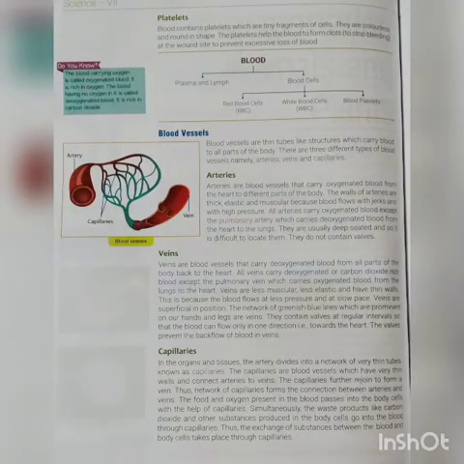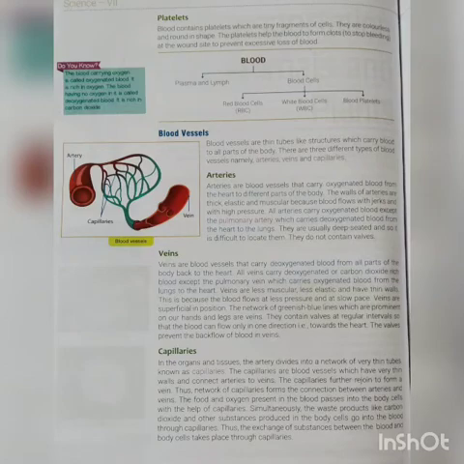Okay students, now the next blood cell is the platelets. They are tiny fragments of cells. They are colorless and round in shape. The platelets, students, help the blood to form clots. That means they help the blood to stop bleeding at the wounded site, so it can prevent excessive loss of blood at the time of injury.